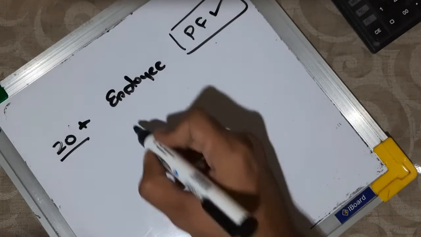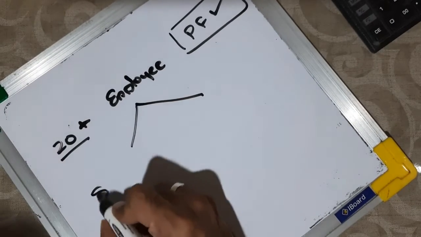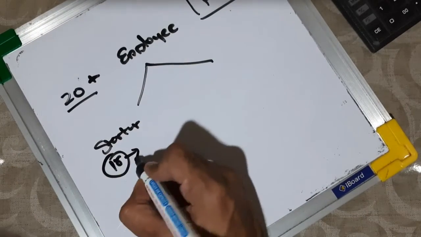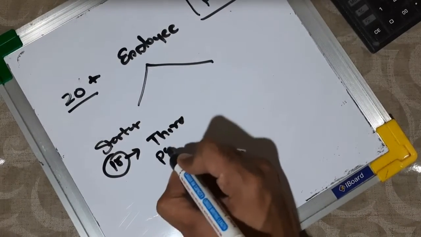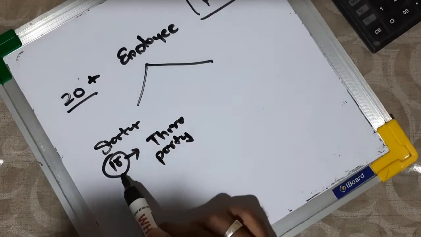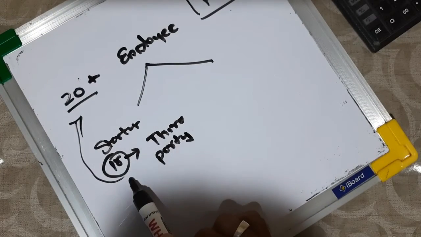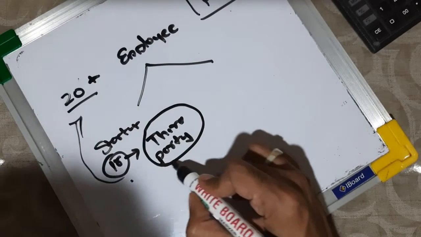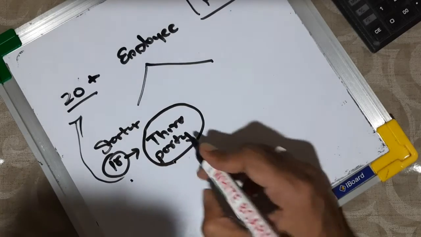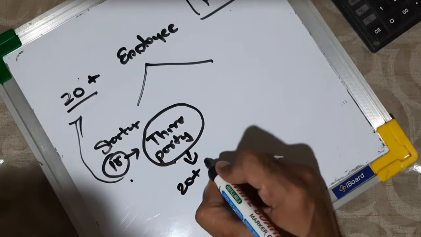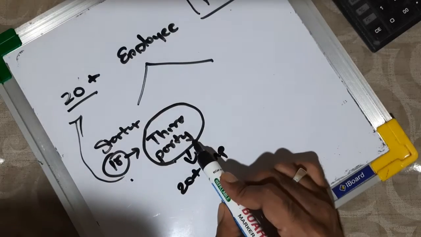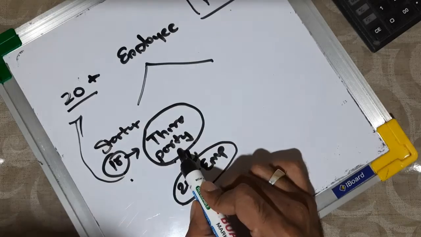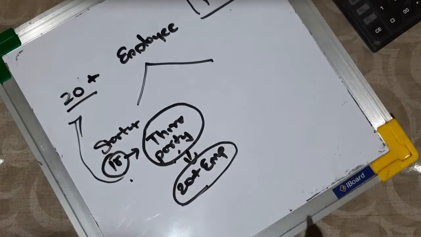So now there are two scenarios. Say a company is a startup and it has 18 employees on third party payroll, or a combination of it. So this does not suffice 20. So will the PF be applicable or not? The PF will be applicable on the basis of whether this third party employer, that is the contractor or anyone, has more than 20 employees. Yes, if the third party employer has more than 20 employees, automatically these 18 employees of the startup will also fall under the PF eligibility.